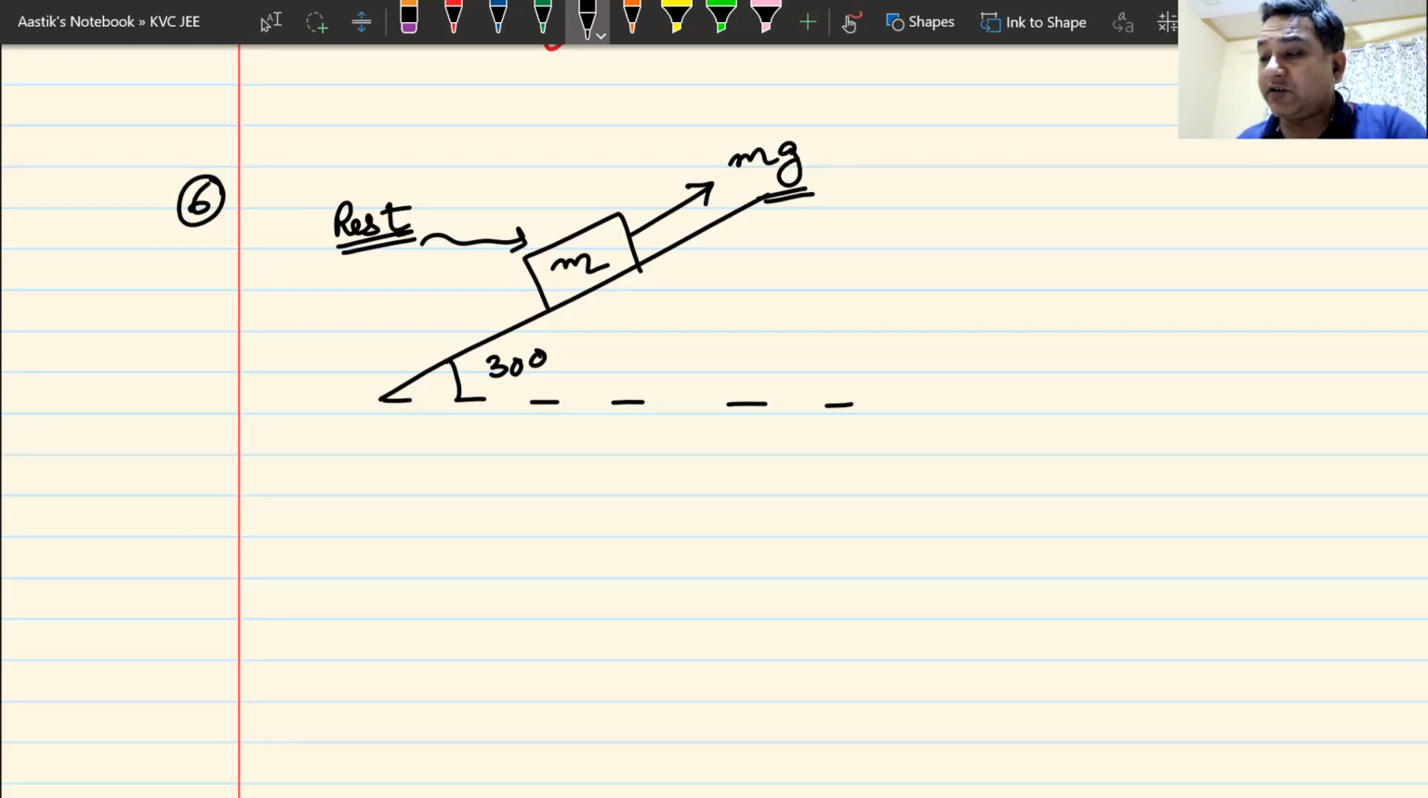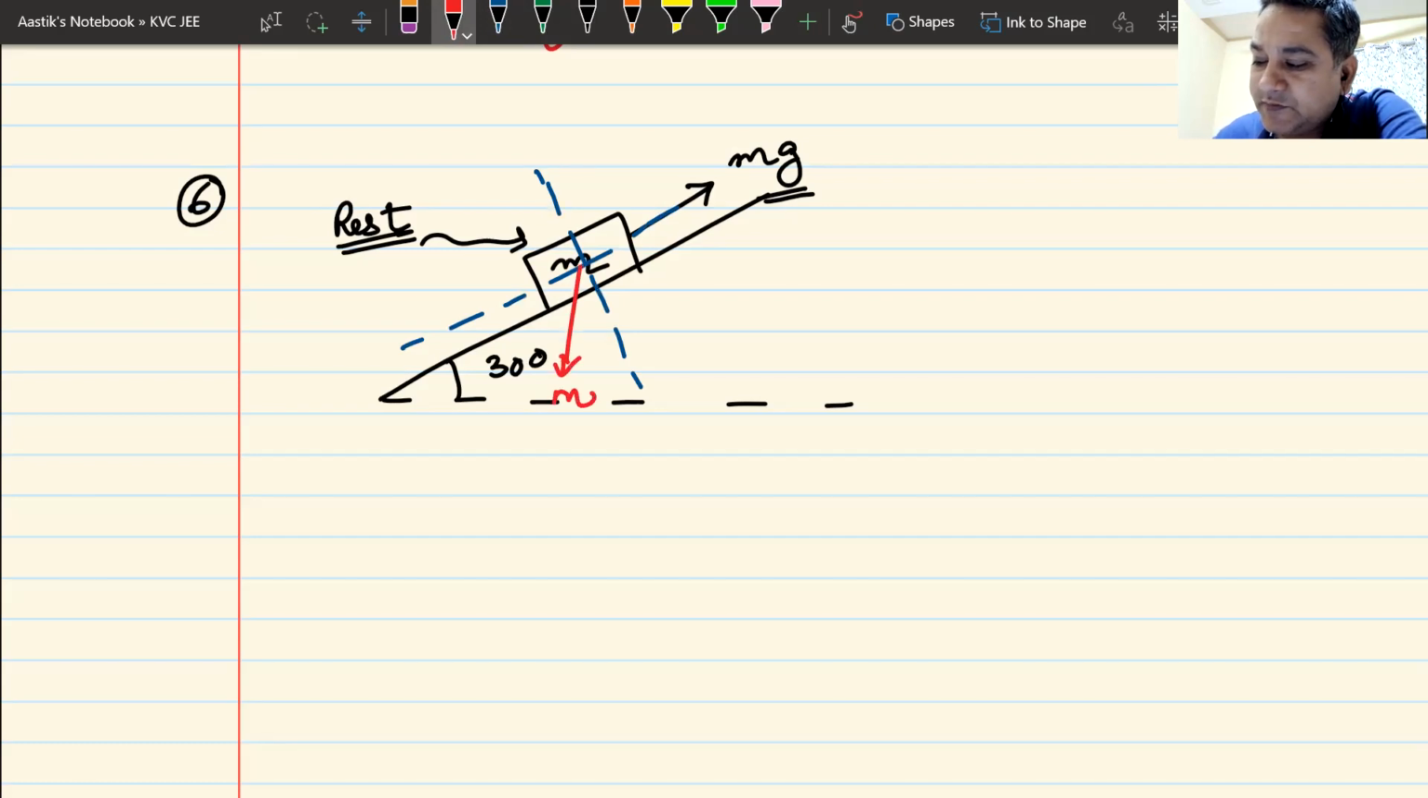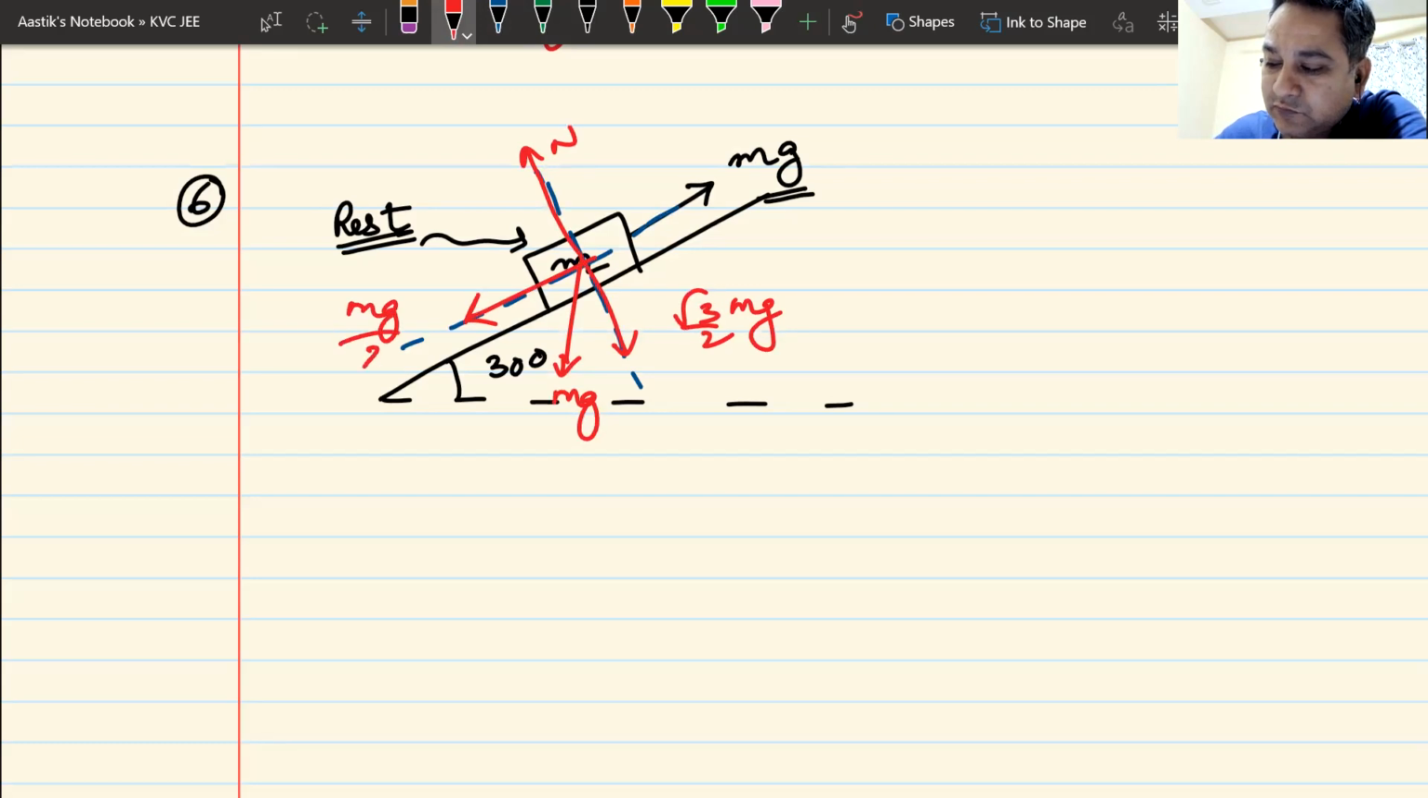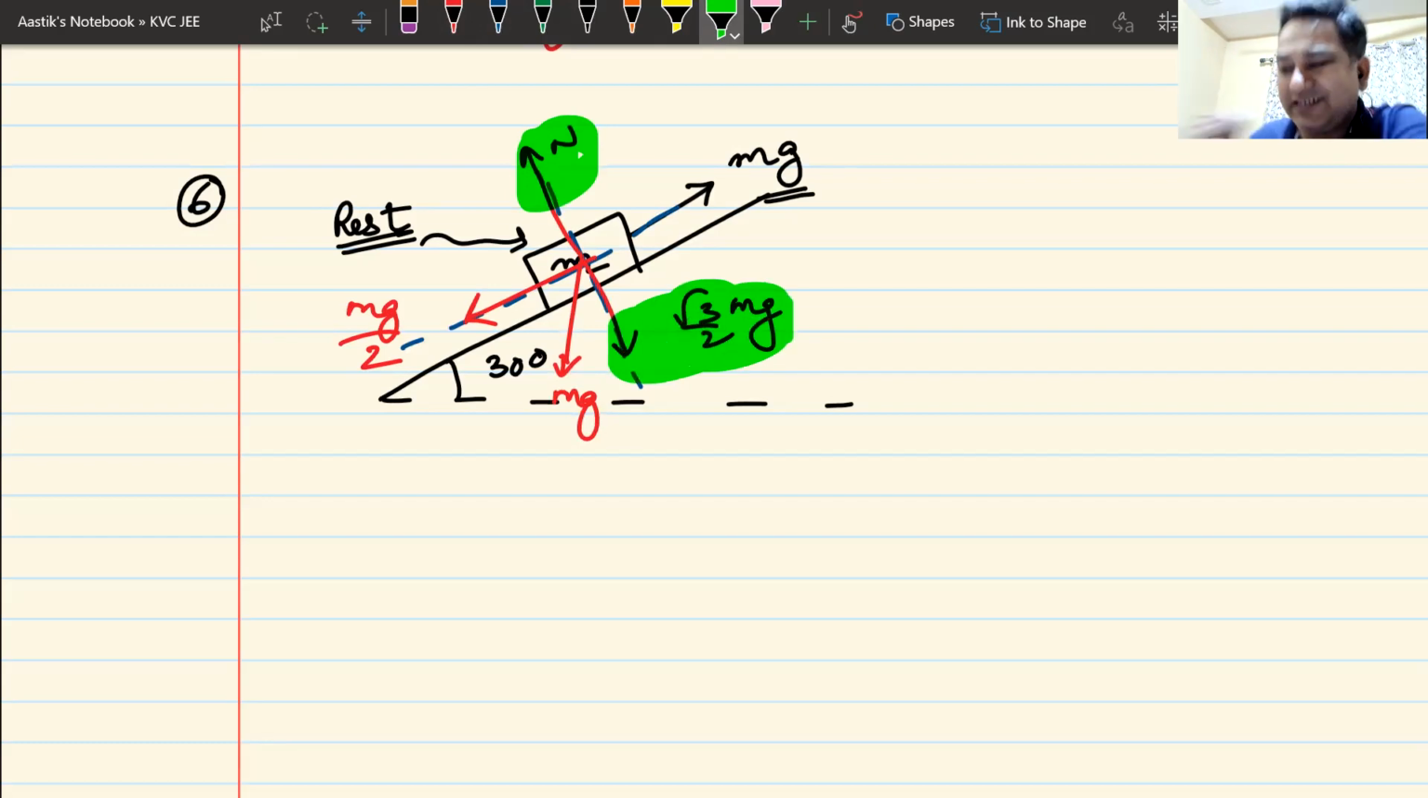Again, it should not take rocket science for you to understand this. Instead of rocket science, I should call it quantum physics. Quantum physics is more difficult than rocket science. This is mg, we all know this. This is the normal reaction. This is mg cos theta, so that is root 3 by 2 mg. This is mg sin theta, mg by 2. We also know that this N will be equal to root 3 by 2 mg. It is inconsequential right now, but I have written it.